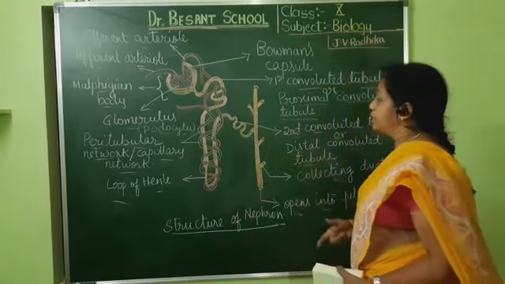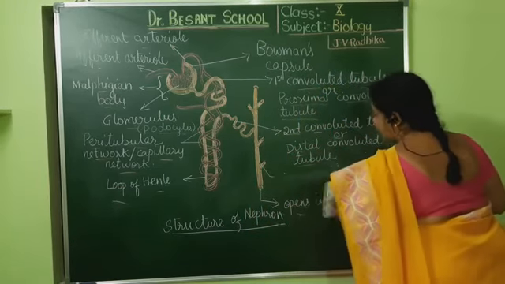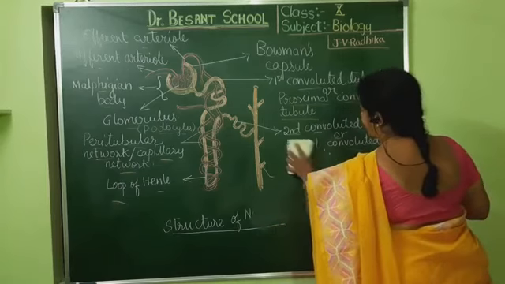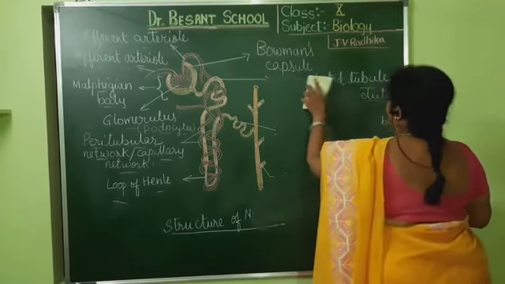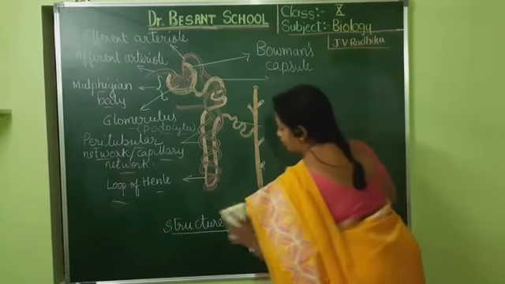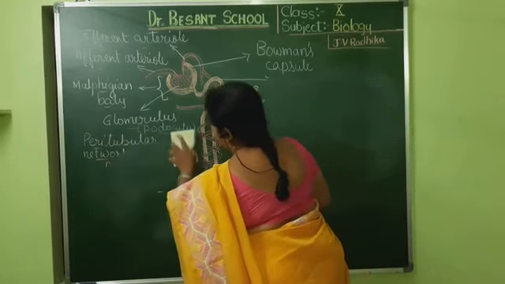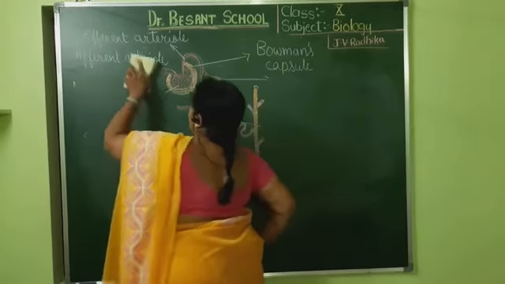I shall rub the parts that are not needed, keep only the surrounding parts, and write the steps. I am going to keep the diagram so that you can understand urine formation.